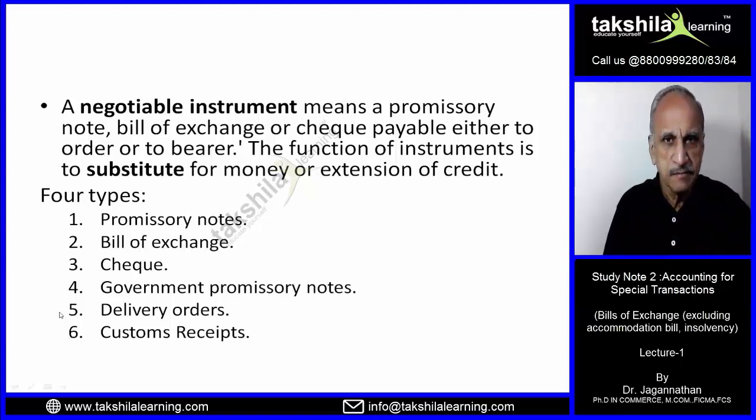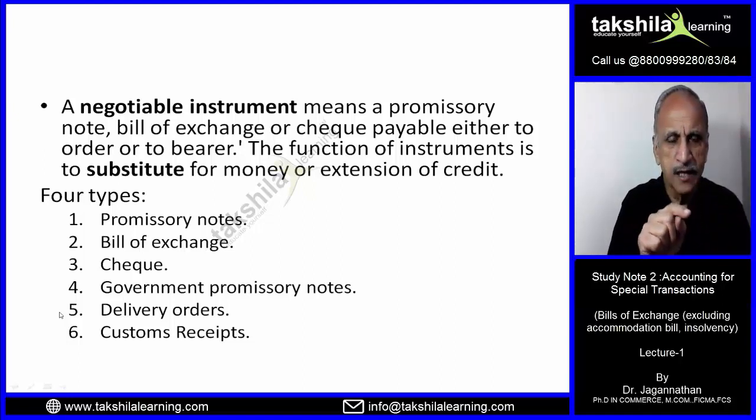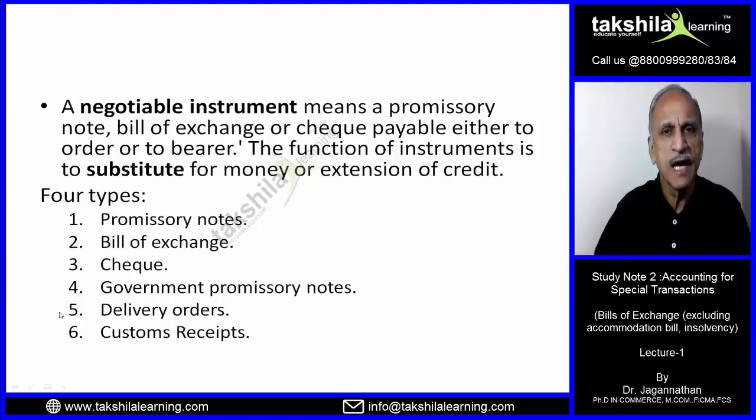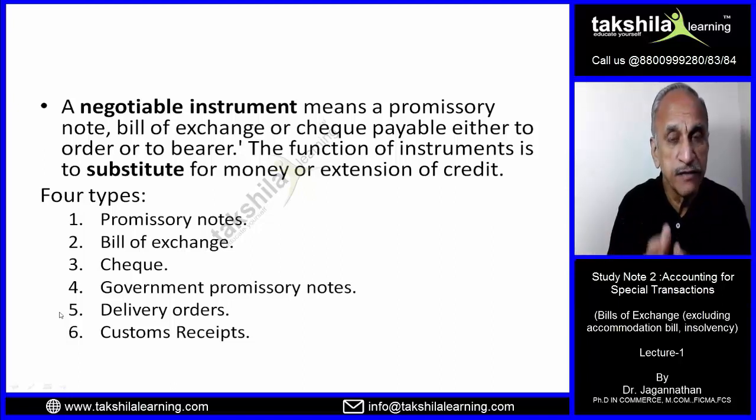On the contrary, in a bill of exchange, X, the creditor who has sold the goods, draws the bill. He orders Y, he says, please pay rupees 10 lakh to me or to my order, right? Or the bearer after 3 months, or instead of saying after 3 months, on 4th March 2019. I sign it. I become a drawer of the bill of exchange, but it has no meaning till I take